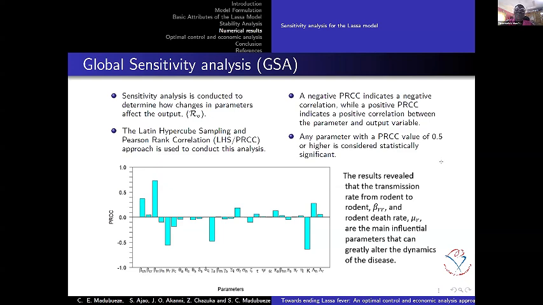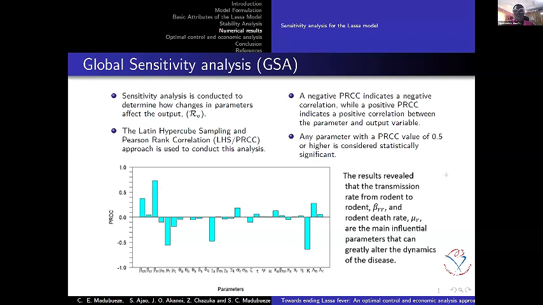Now, the PRCC with an absolute value greater than or equal to 0.5 is taken to be statistically significant in the spread of the disease. If we are plotting the scatter plot, you can see the direction when it's greater than 0.5. It can actually show how the direction is going.